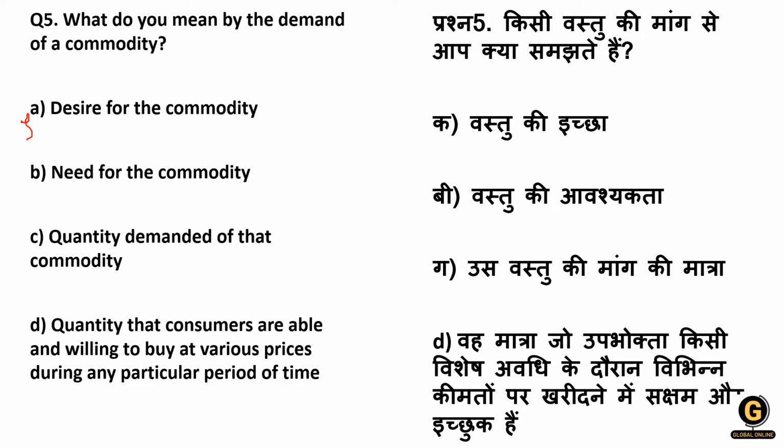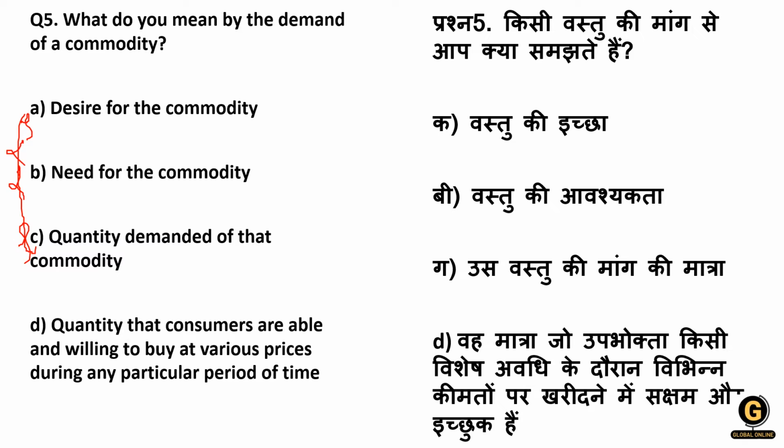No. Need for the commodity is demand? No. Quantity demanded for the commodity is demand? No. These three options are cancelled as they do not give the correct meaning of demand. But option 4, or option D, gives the correct meaning of demand of any commodity.